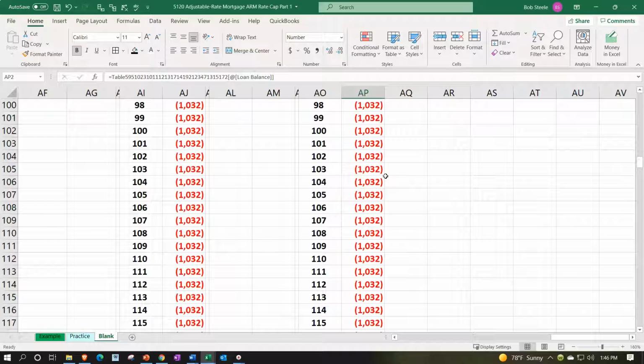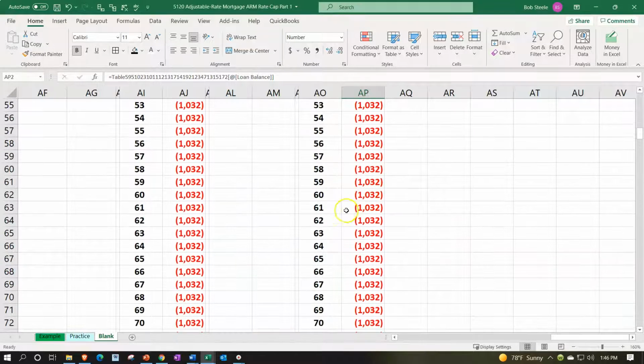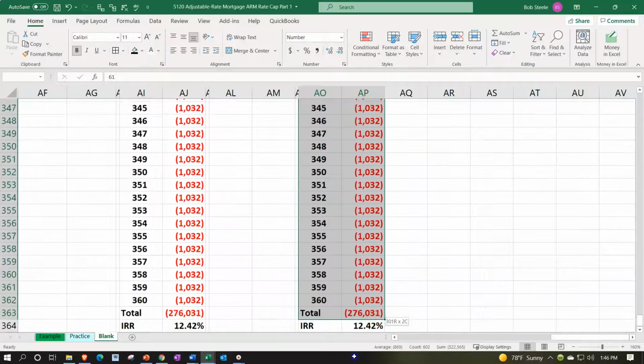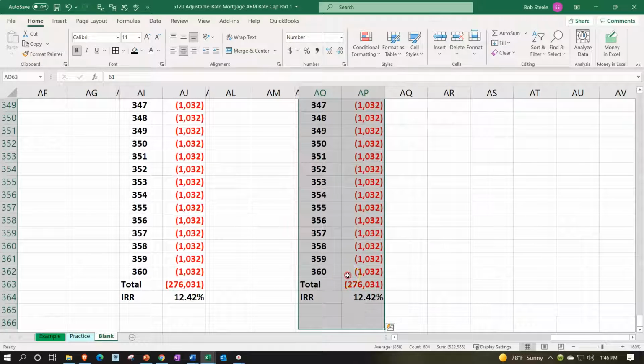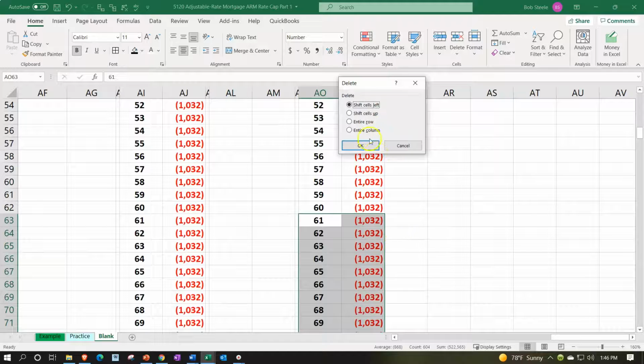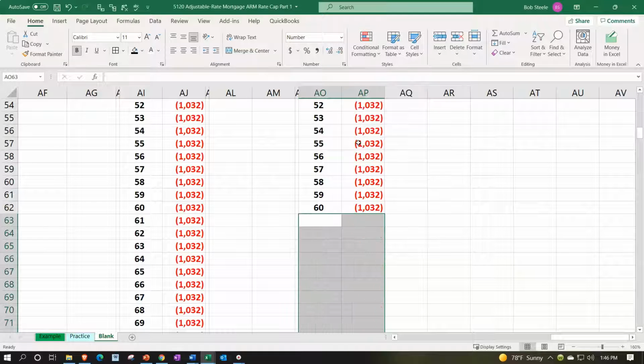So this is going to be going down to 60 payments, because it's 5 years. That's 12 times 5, otherwise calculated as 60. We'll just delete everything underneath that because that's past the 5 year point that we're focused on. We're totally focused. We're totally centered. So we're going to say that.